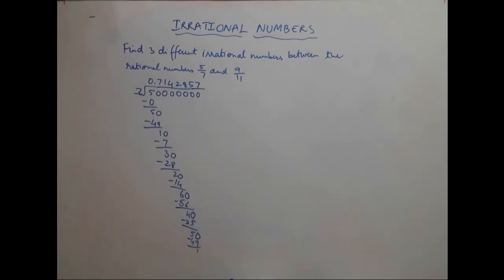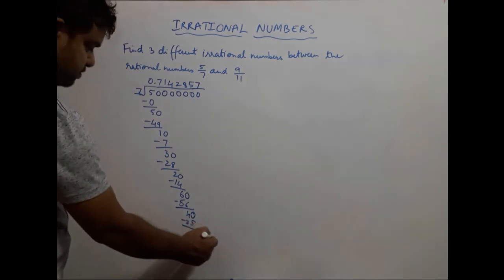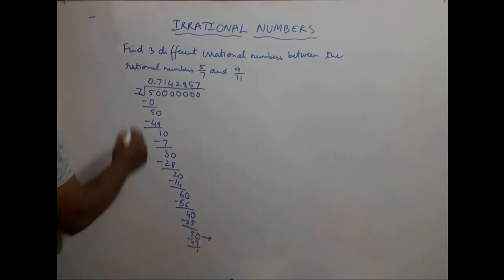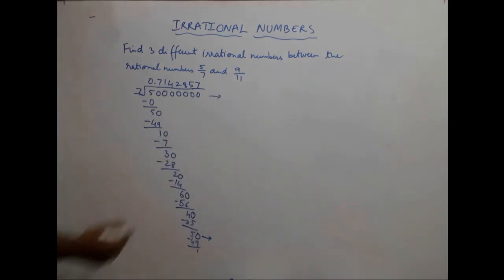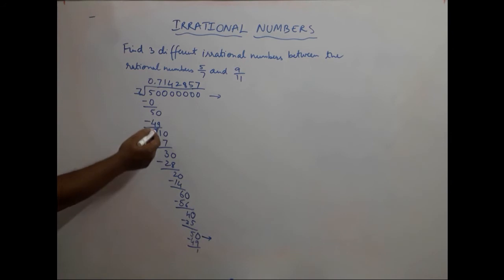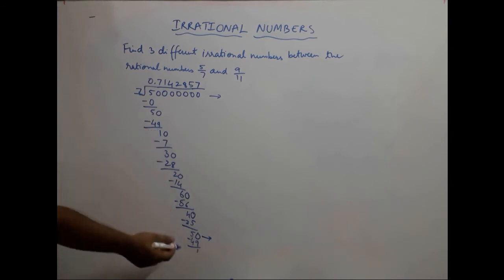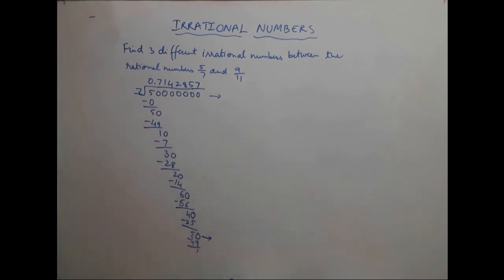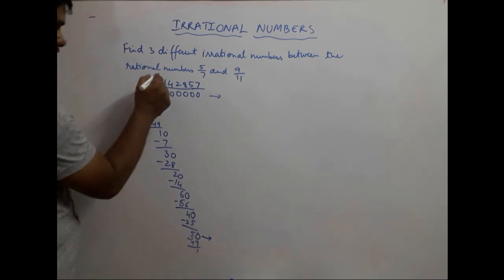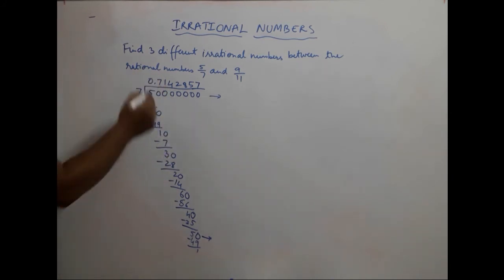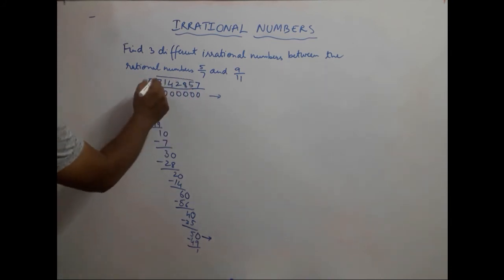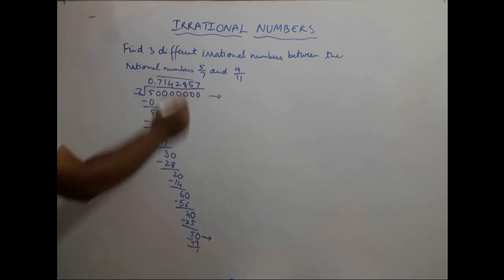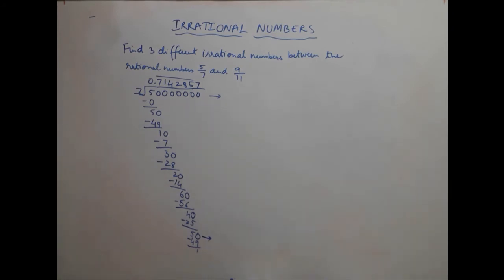Okay, now have a look. This division and the first division are the same. If you notice, 50 minus 49 comes to 1, and then it will continue, which means we have now established a repetition. So that is why it is a rational number, which is 0.714285. Fine, we've got one division.